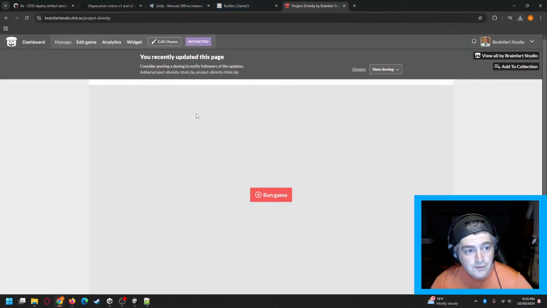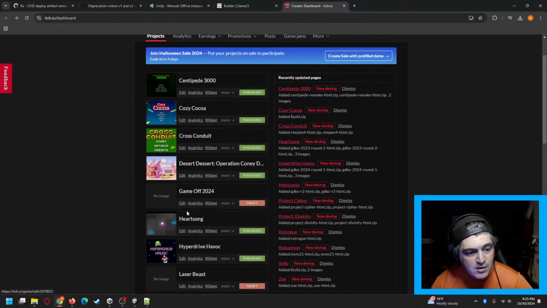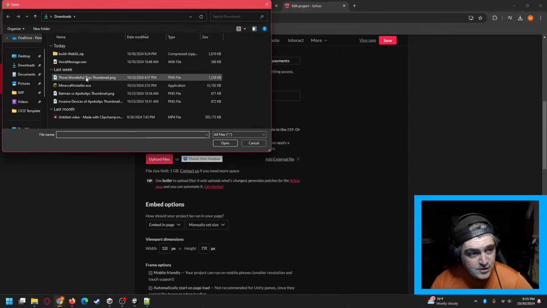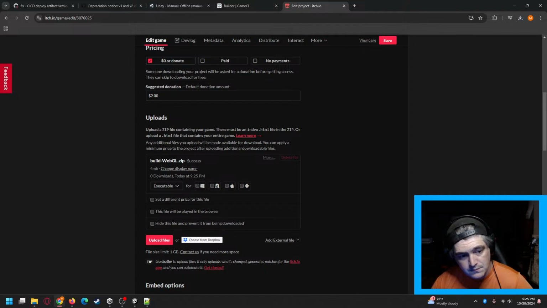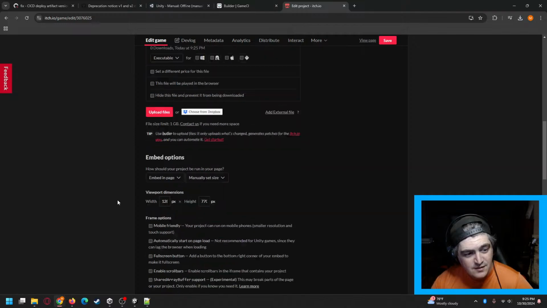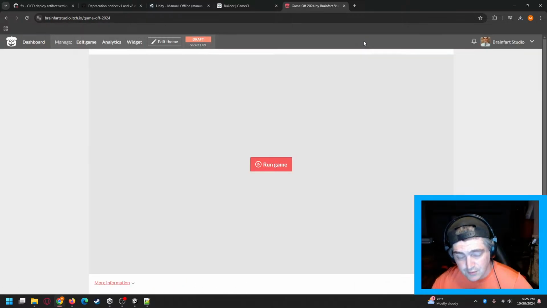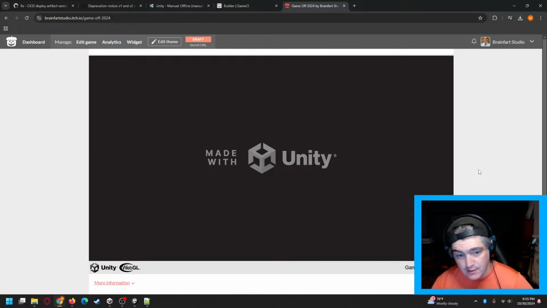And if we come over to our dashboard, this is Game Off, we should, don't hold me to this, be able to just drop that WebGL build in there. I haven't actually done this. So hopefully that does it. And remember, the last color we had was the orange. So it's going to build the first time. We hit run game. Hopefully we should see that orange background.